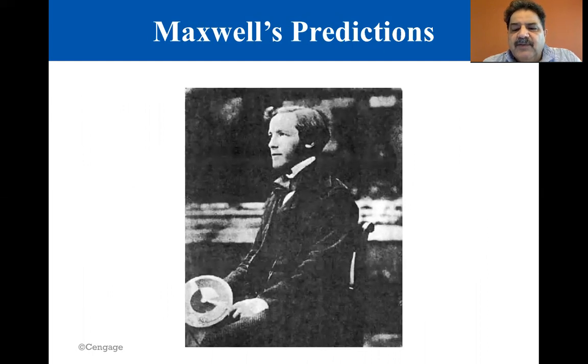Maxwell showed that electric and magnetic fields play symmetric roles in nature. Experiments had already been done that showed a changing magnetic field produced an electric field, according to Faraday's law. Maxwell believed that nature was symmetric, so he hypothesized that a changing electric field should produce a magnetic field. This hypothesis could not be proven experimentally at the time because the magnetic fields generated by changing electric fields are generally very weak and so difficult to detect.